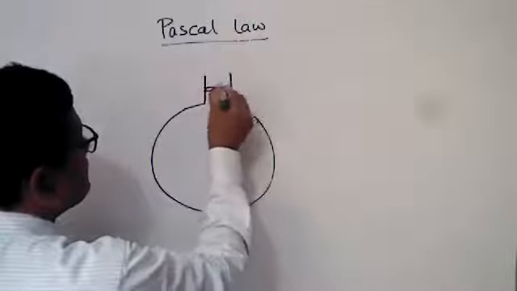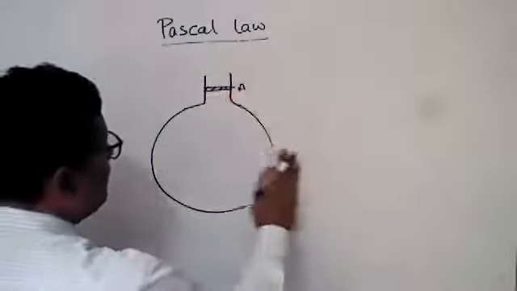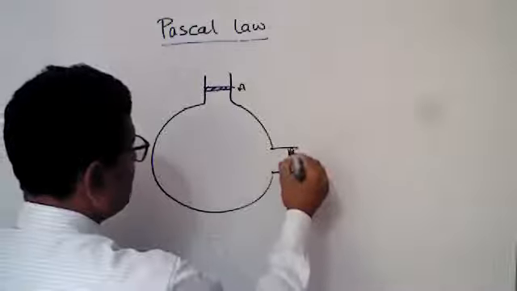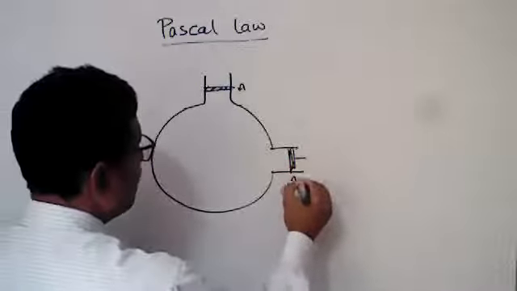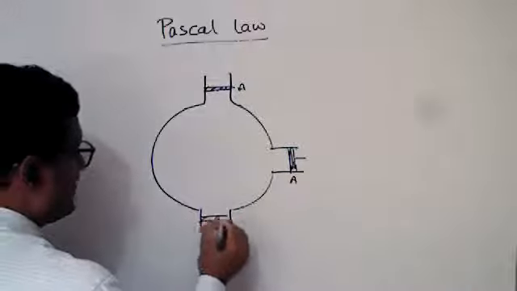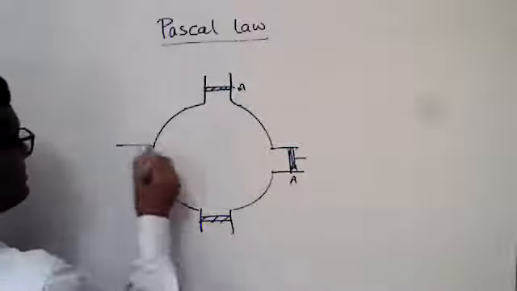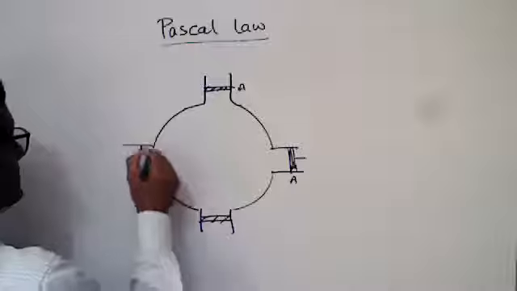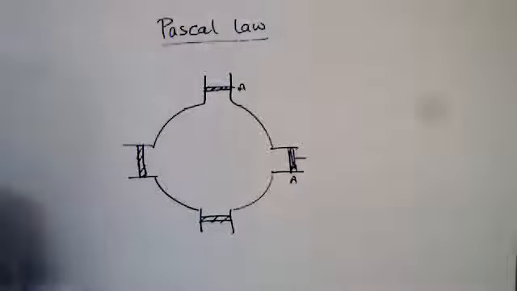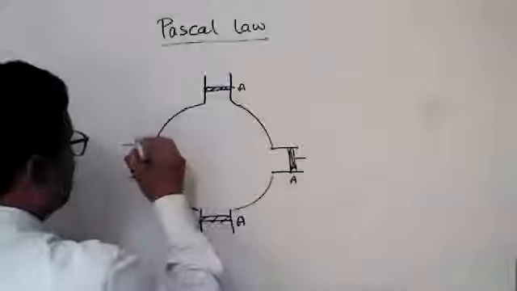This piston has area A, and here is another piston, also A, and another piston, also A, and another piston, also A.